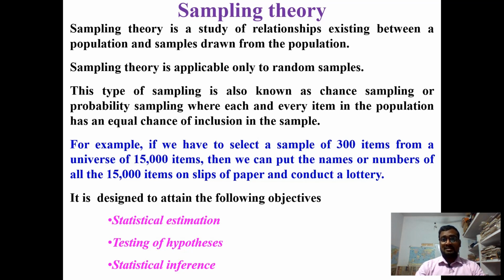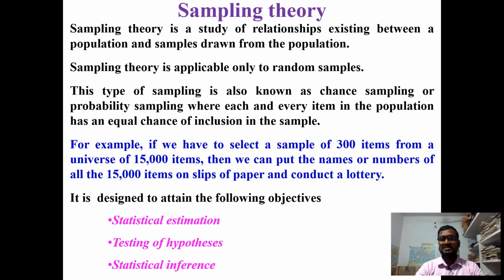Sampling explains the chance, or probability, of the sampling. Each and every item in a population has an equal chance, then the sampling is good. If any sampling does not represent the overall population, then that type of sampling is not good for our research or our project.